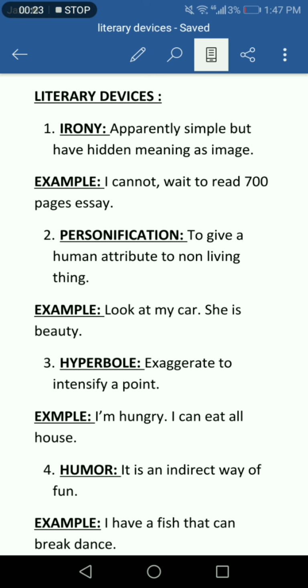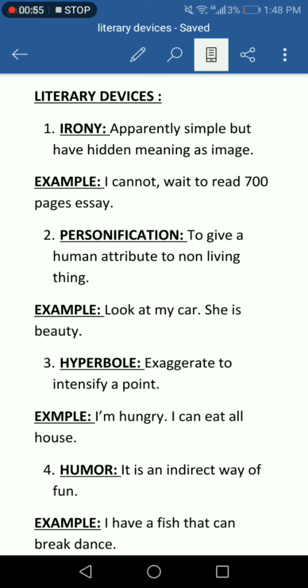First, irony. Irony means that a poem or short story will seem as simple as it is, but behind it the hidden meaning, as an image, is very deep. For example, "I cannot wait to read a 700 page essay." There is no essay which has 700 pages; it can be at least 2 to 3 pages. So it has a deep meaning.